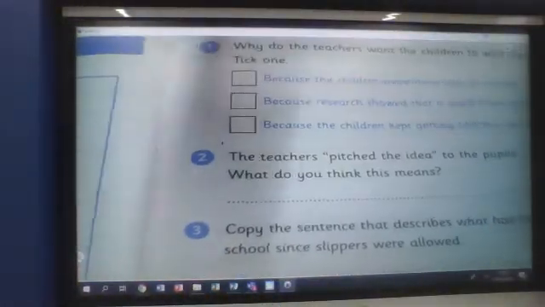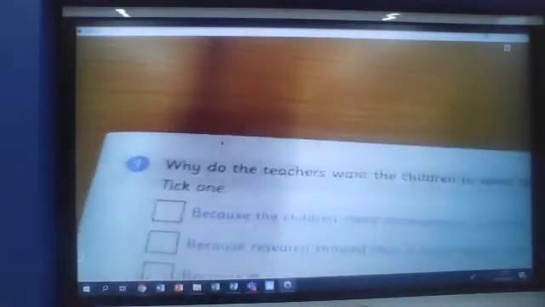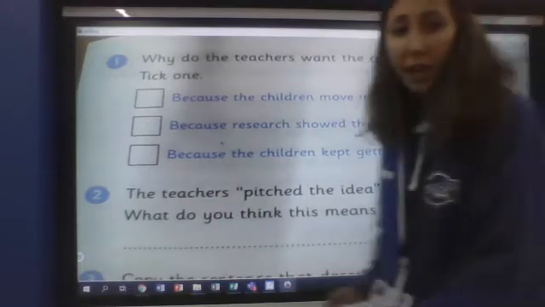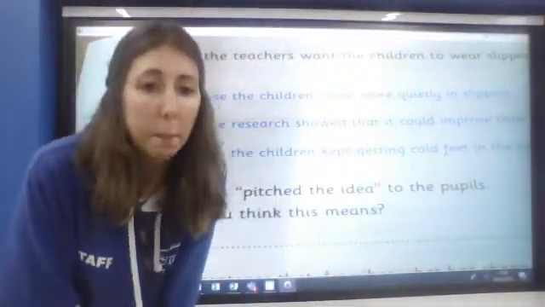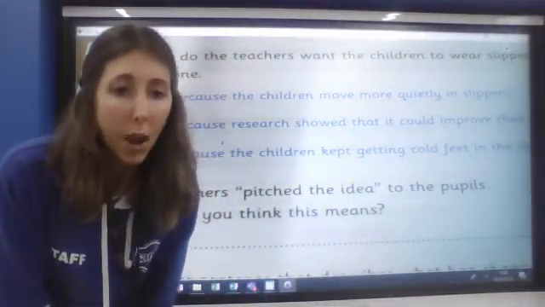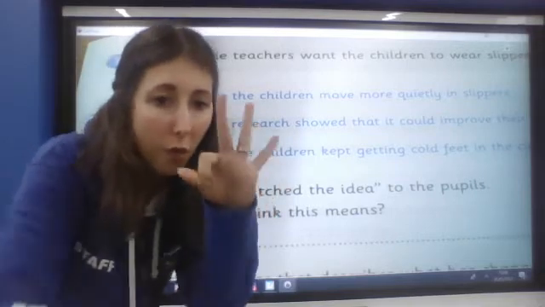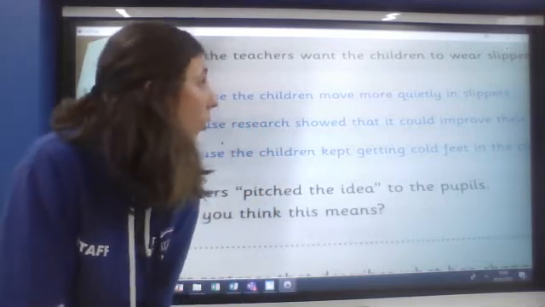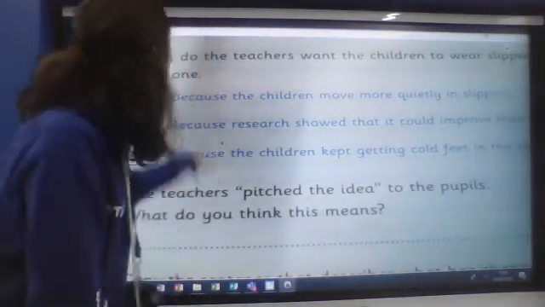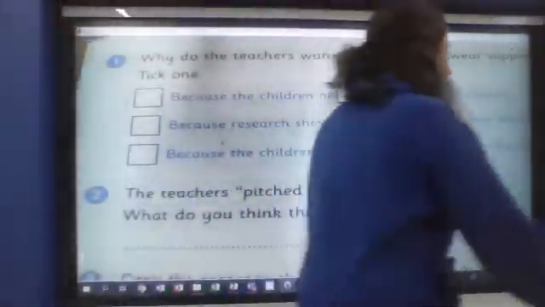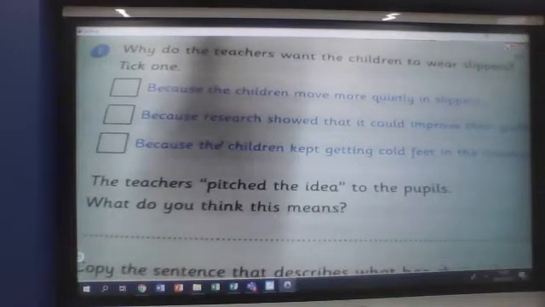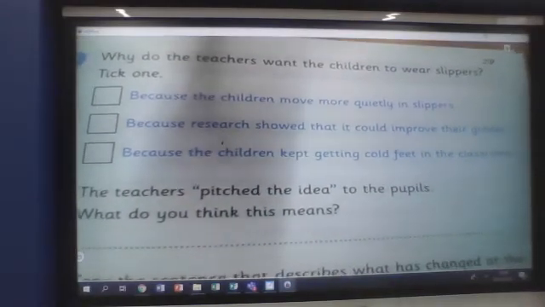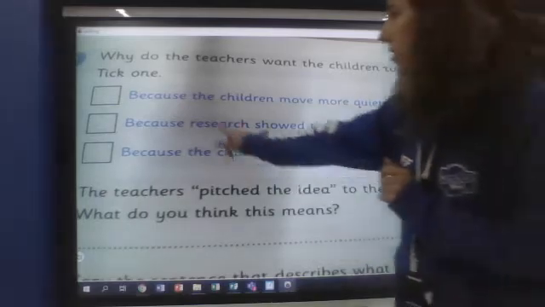The first one then is a retrieval question. But it's a retrieval question which we call a multiple choice question because we have got 3 options for the answers and all we've got to do is to tick one. Okay? So it says, why do the teachers want the children to wear slippers?